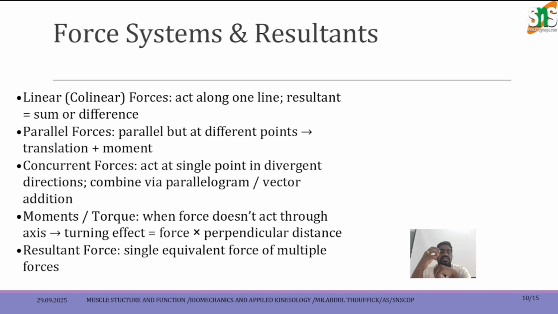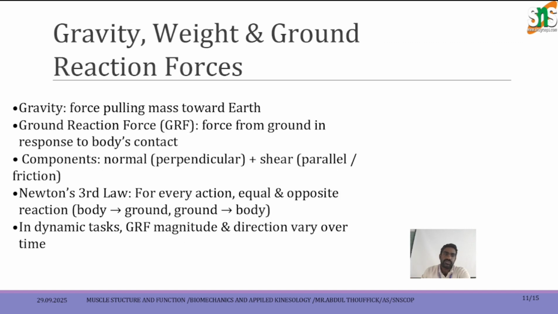The resultant force is a single equivalent force of multiple forces. So the force system has been explained clearly, and may be a combination of moments.